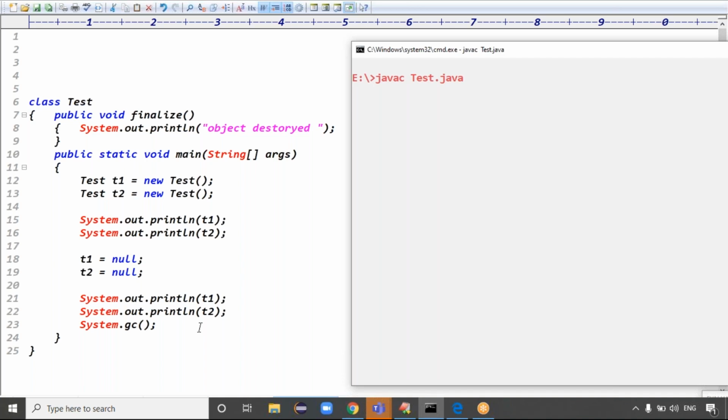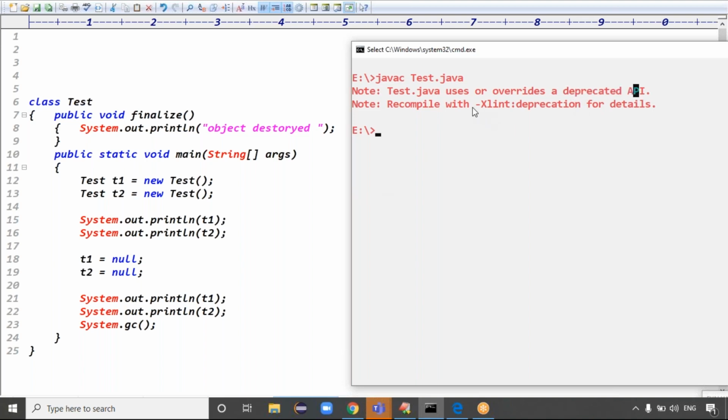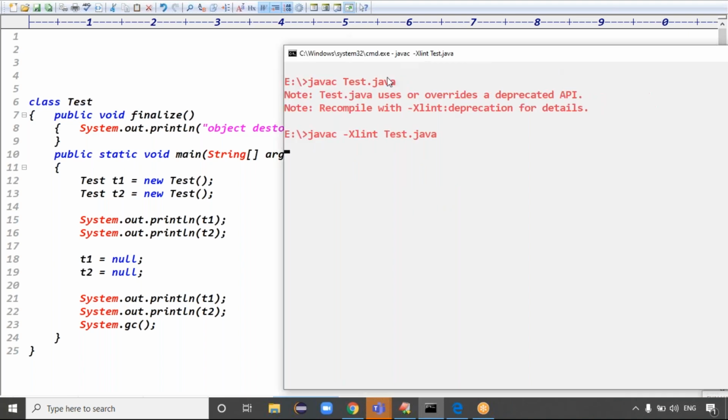Good. In the present situation, memory is not as important, guys. They are saying there is no need to override the finalize method at all. It's a deprecated API. What does deprecated API mean? You can see it by recompiling the application with Xlint. So compile this code using Xlint, and the application is called Test.java. Read that deprecation message, guys.